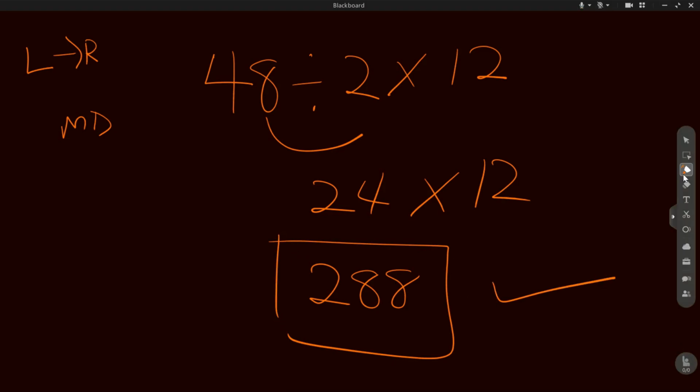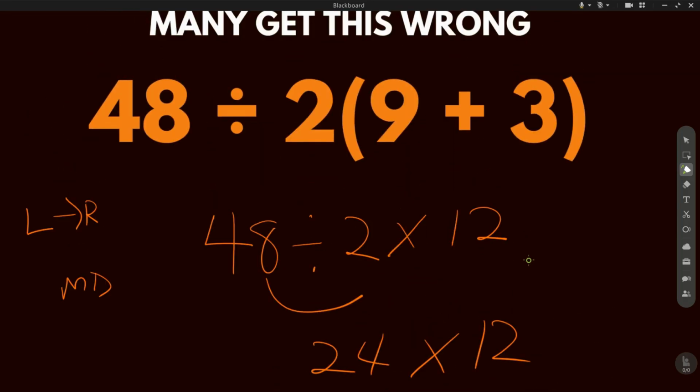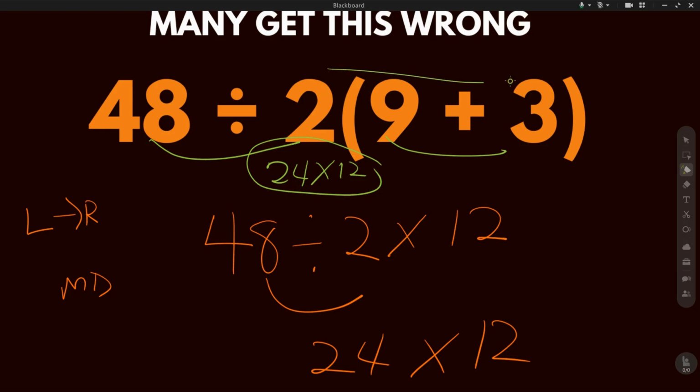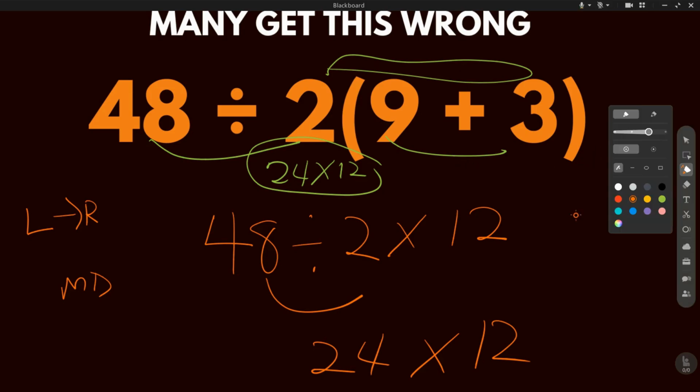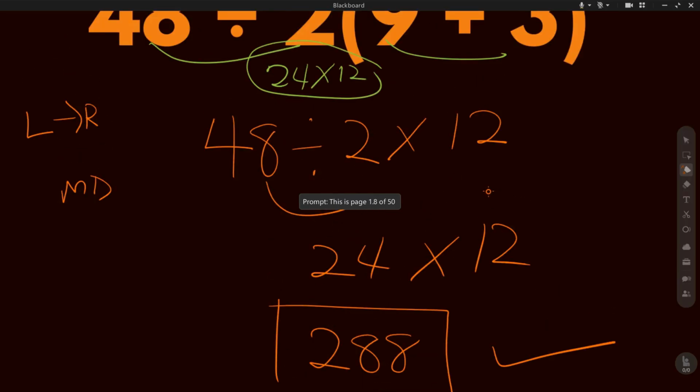So another way that you can solve this, but you have to be careful with this method so you will not make a mistake, is that you say 48 divided by 2, this is 24, then times 9 plus 3 is 12. But if you do not pay attention to every other thing that we have here, you might make a mistake. So the best thing is to solve the parentheses first. So after solving the parentheses first, then it will be simplified, and then you can take it up from there.